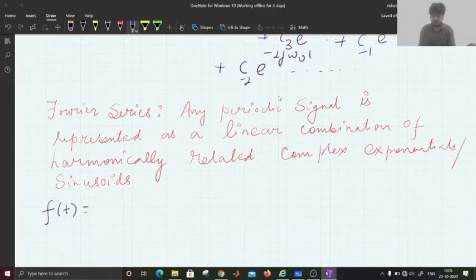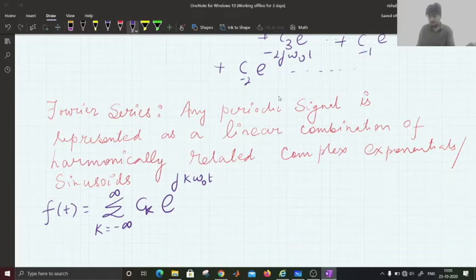So for any periodic signal which is represented as a summation with k equal to minus infinity to infinity of e to the power j k omega naught t, now applying Euler's formula here, we know that this complex exponential can be represented as cos k omega naught t plus j sin k omega naught t.